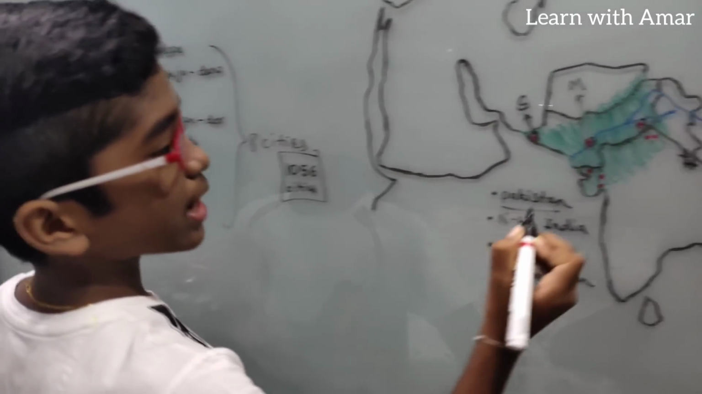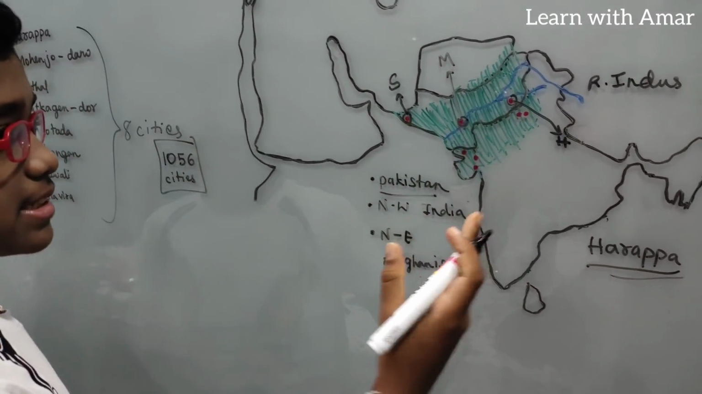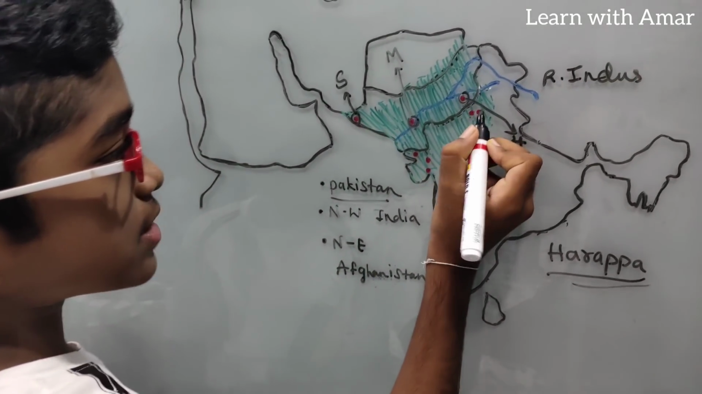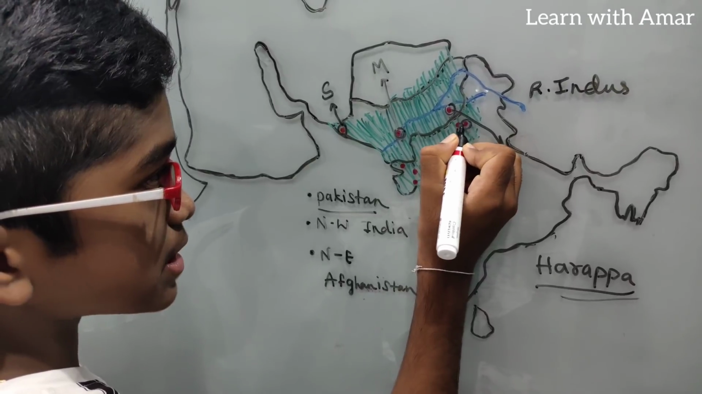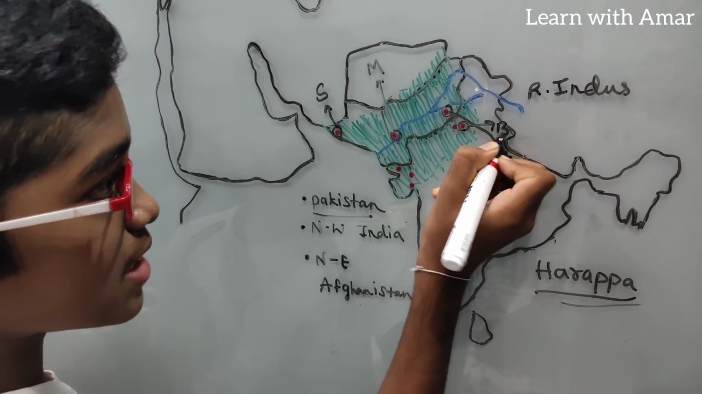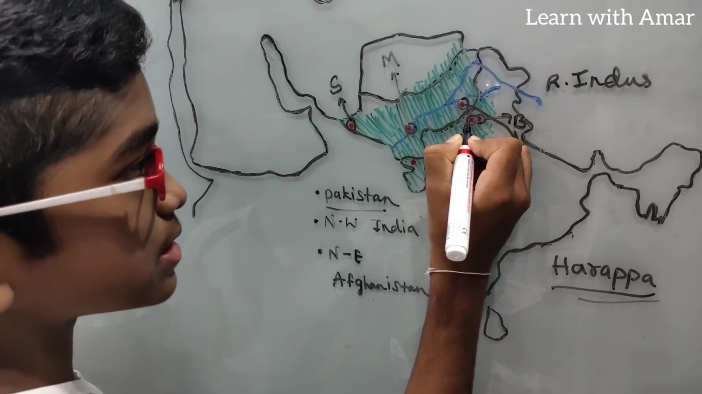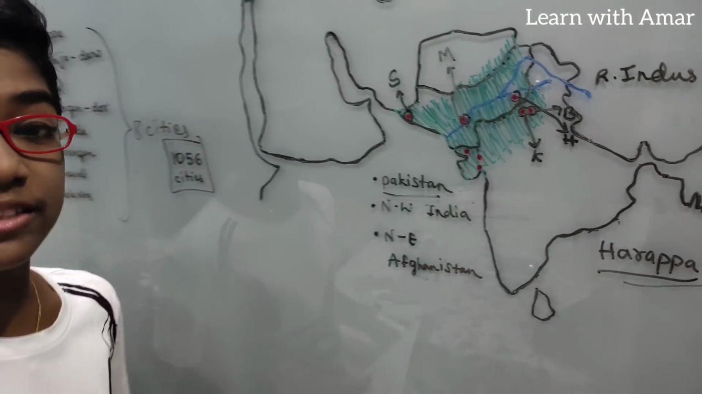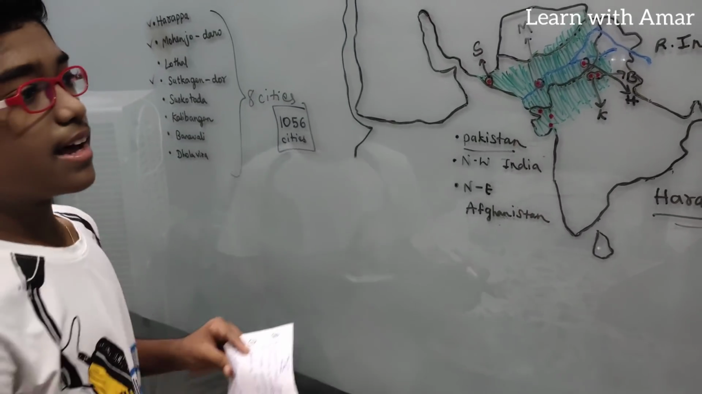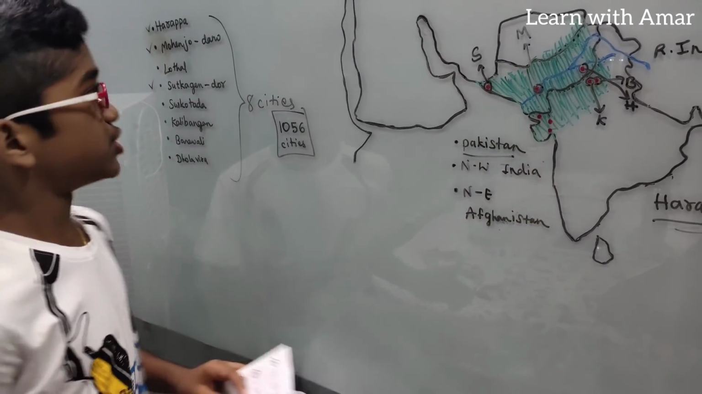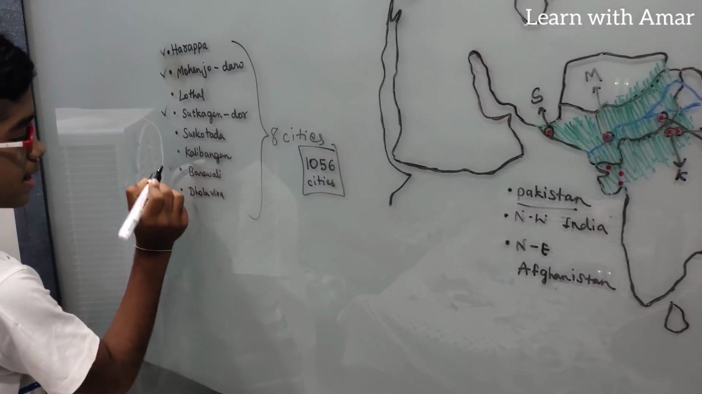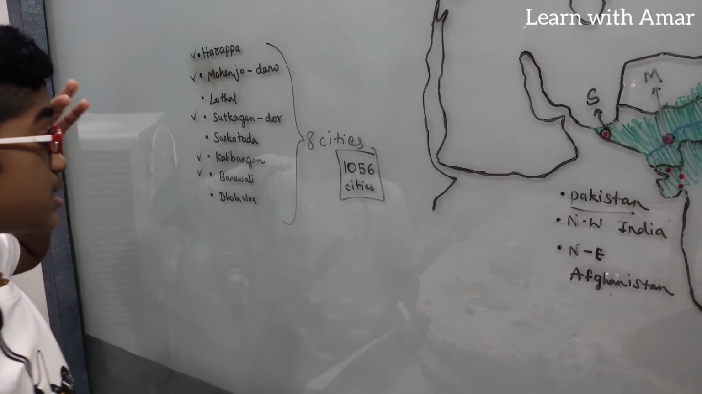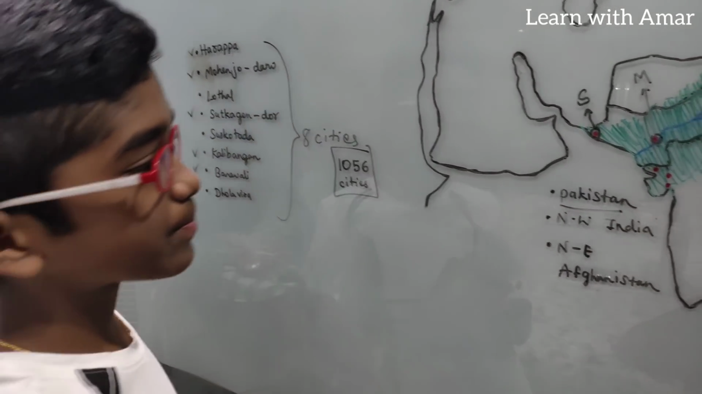Now, let's look at the remaining major cities in India. First, come here. This is Banavali, and this is Kalibangan. Kalibangan is located in Rajasthan and Banavali is situated in Punjab. Both of them are also completed. Now let's finish the remaining 3.